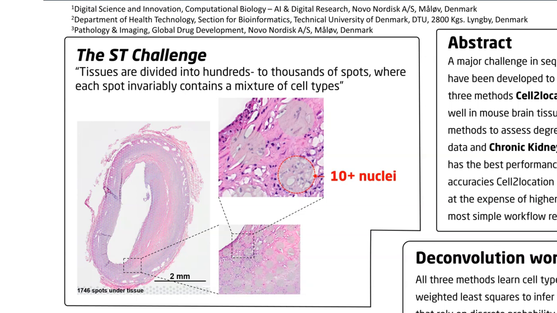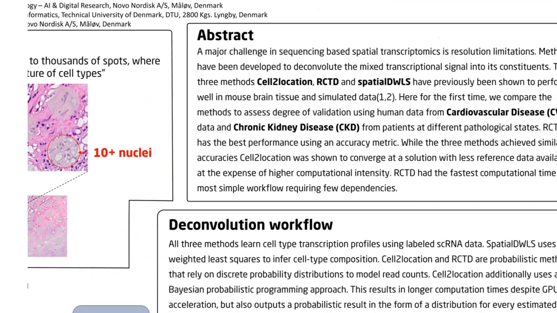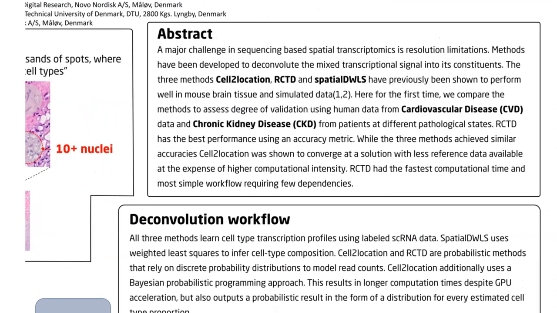Addressing this challenge, a recent surge in computational methods has been published with the goal of deconvoluting the spatial signal into constituent cell types with the use of single-cell transcriptomic cell type profiles.